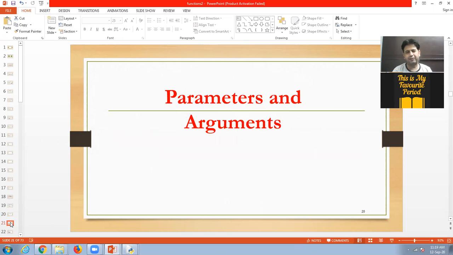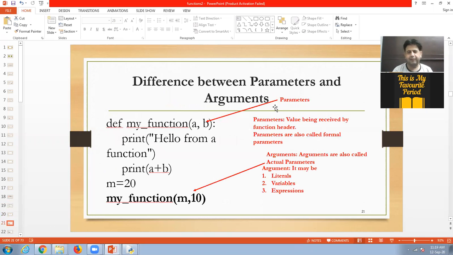Okay, students, remember one thing: at the time of the function header we declare parameters, but in function calling we declare arguments. Now the difference between arguments and parameters. Parameters are defined in function headers, but arguments are given in function calling.